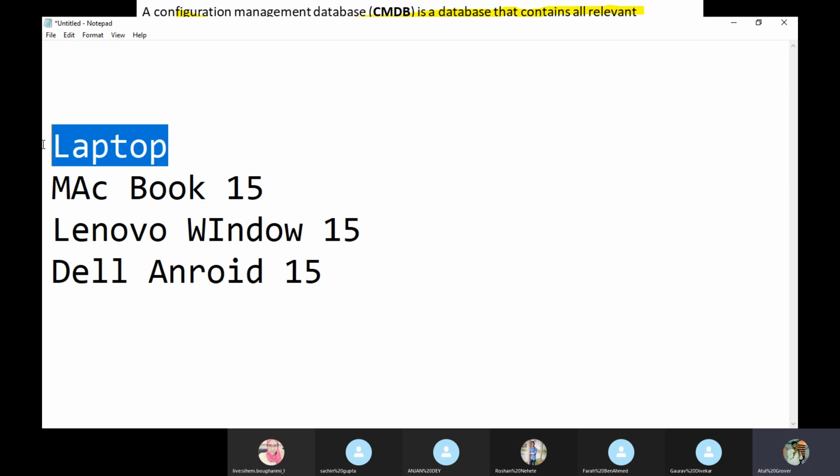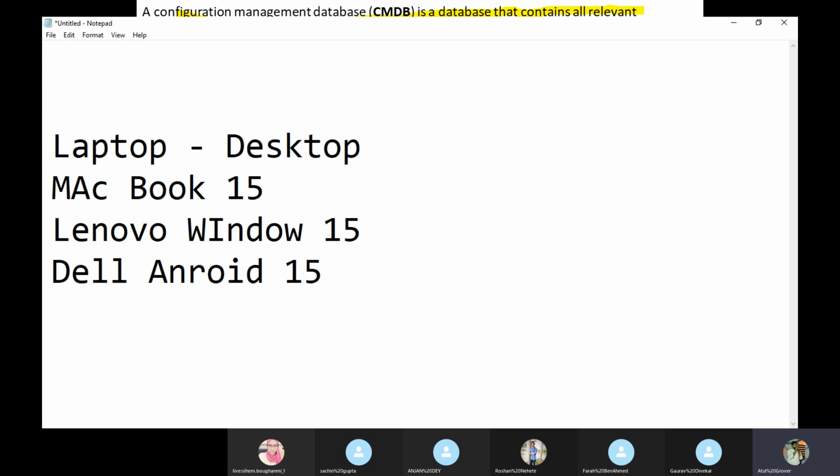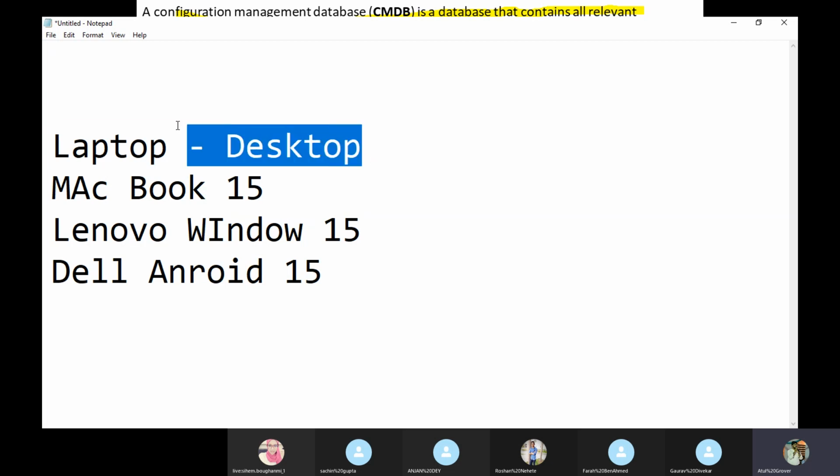I put a desktop and a laptop in front of you. These are two words, right? Laptop and desktop. If I say, give me one name which defines these two things, what will you say?